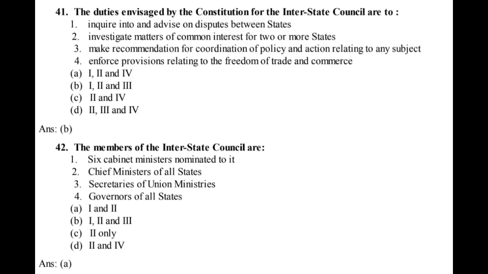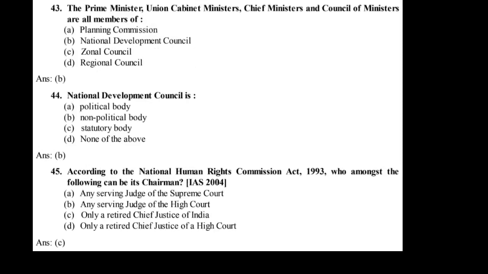42. The members of the Interstate Council are 1. 6 cabinet ministers nominated to it. 2. Chief ministers of all states. 3. Secretaries of union ministries. 4. Governors of all states. A. 1 and 2. B. 1 and 3. C. 2 only. D. 1 and 4. Ans. A. 43. The Prime Minister, Union Cabinet Ministers, Chief Ministers and Council of Ministers are all members of A.